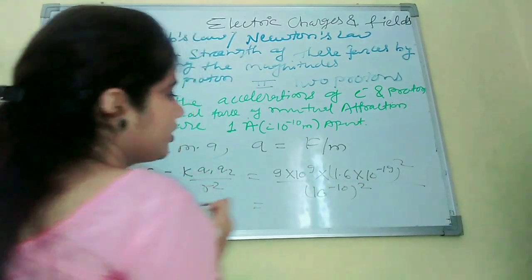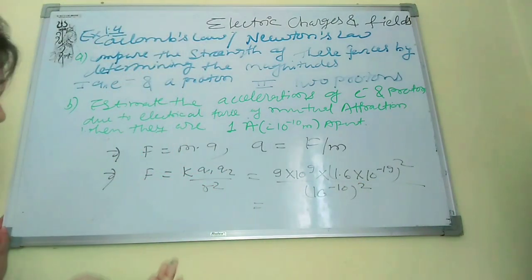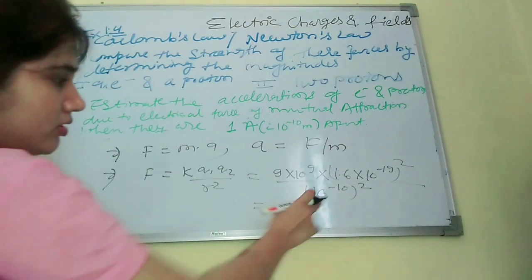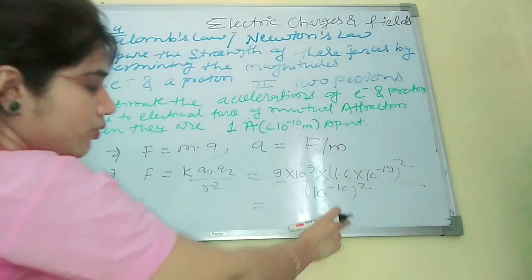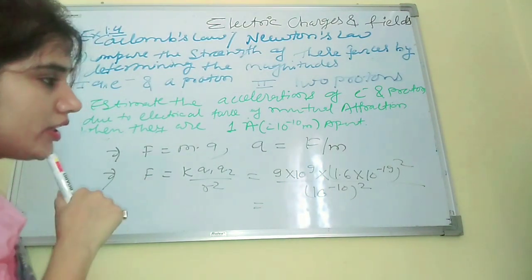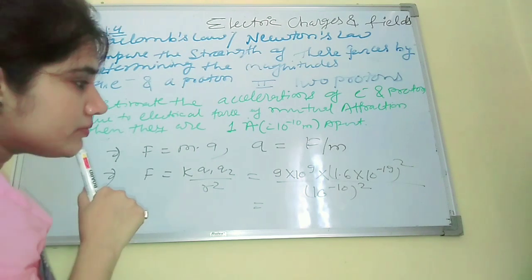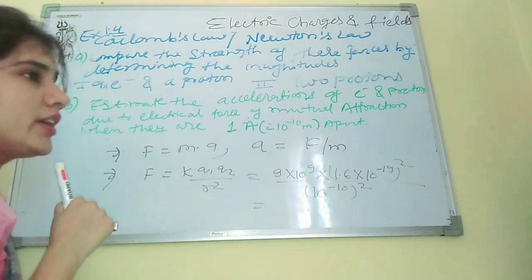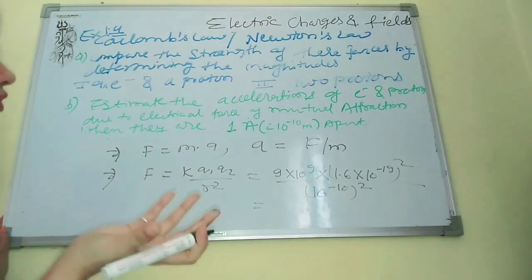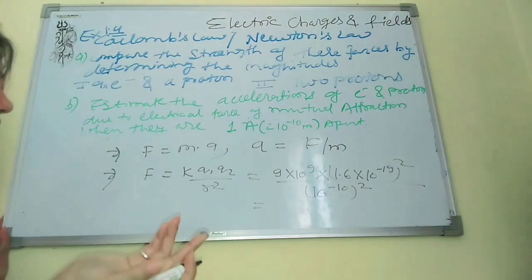Okay, if we find it out, it has some value. So it's 10 to the power minus 20 minus 38. Somehow you will get approximately 10 to the power 40 or 42, something.